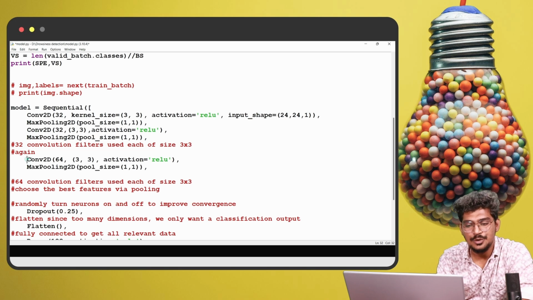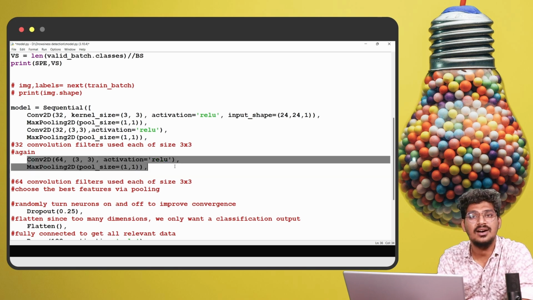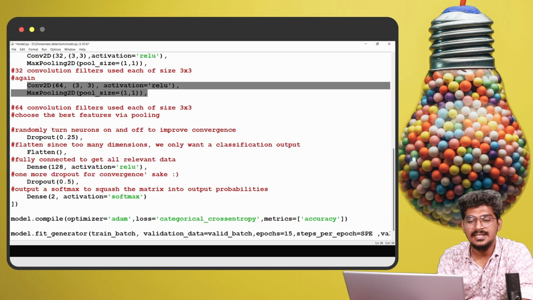Then again, we are going to create another convolution 2D layer, then max pooling 2D. Then we randomly turn neurons off to improve convergence. So dropout 0.25. Then flattening, which changes the dimensions, reducing the dimensions.